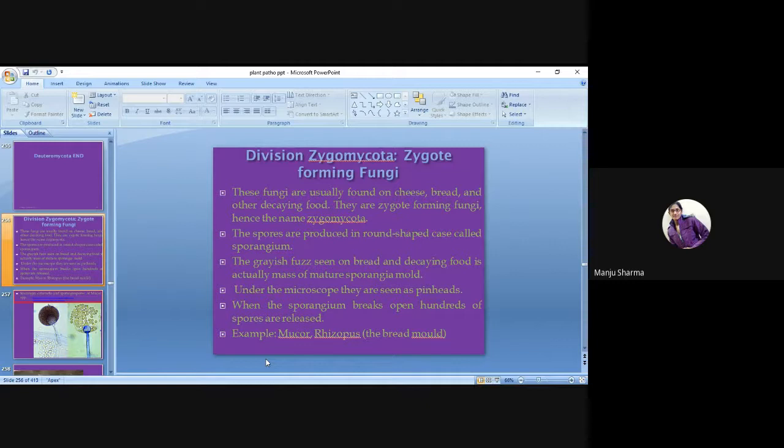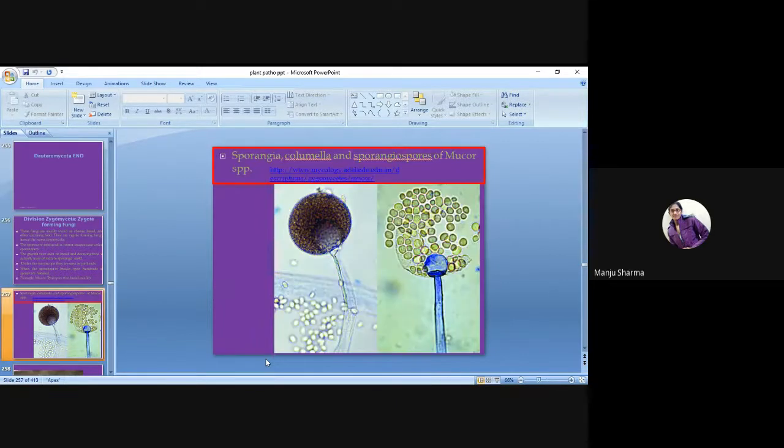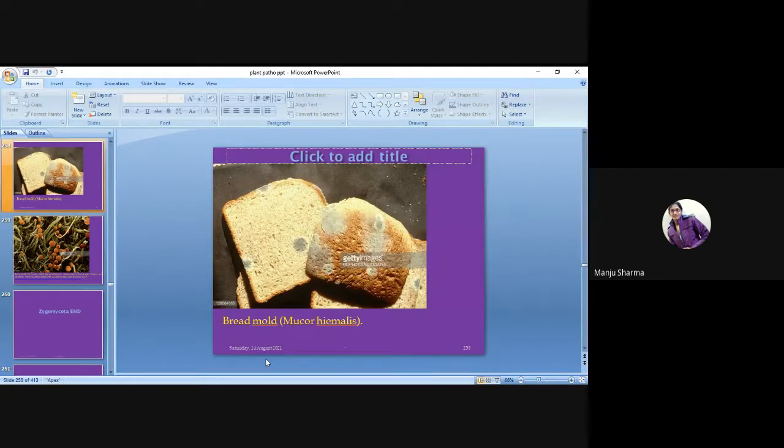Under the microscope they are seen as pinheads. When the sporangium breaks open, hundreds of spores are released, for example Mucor molds, Rhizopus and the bread mold. That is the example of bread mold, Mucor, and so on.